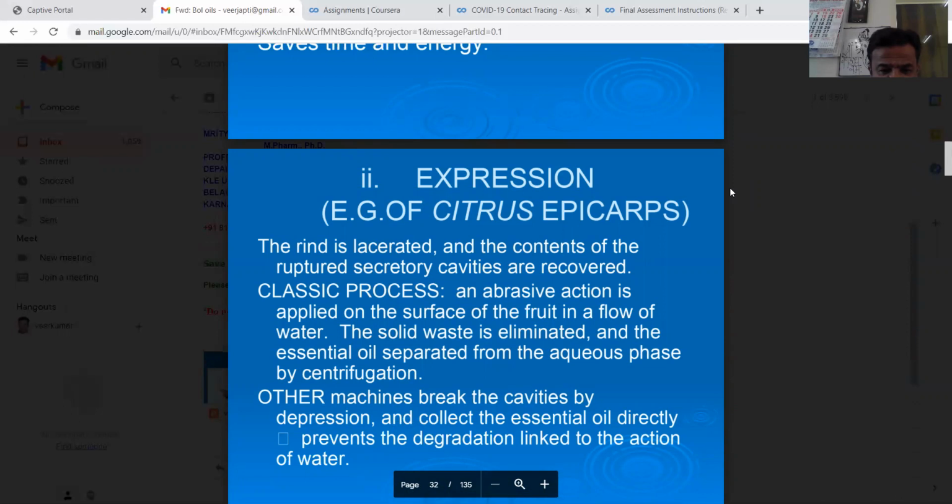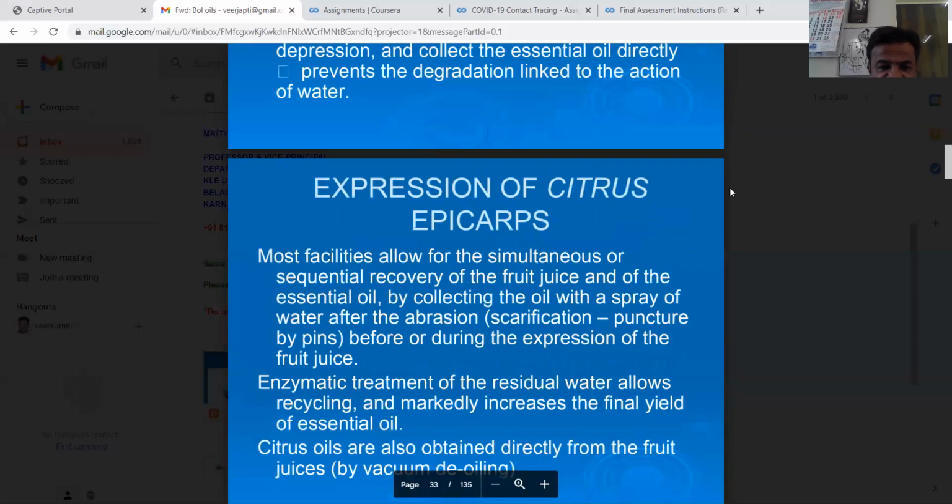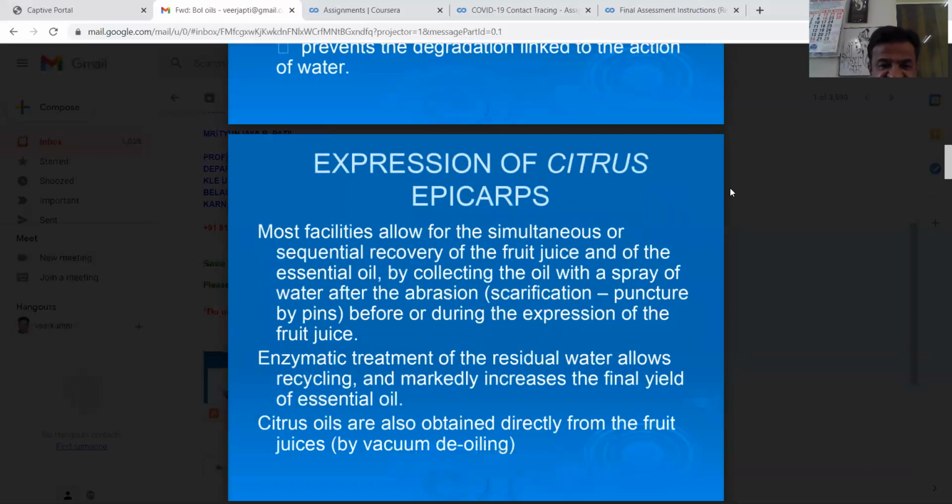In a flow of water, the solid waste is eliminated and the essential oil separated from the aqueous phase by centrifugation. Other machines break the cavities by depression and collect the essential oil directly, preventing the degradation linked to the action of water. Expression of citrus epicarps.